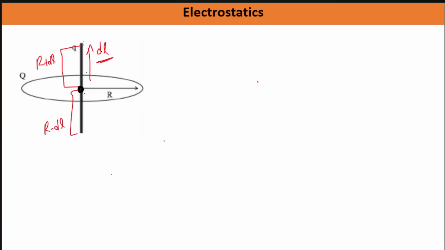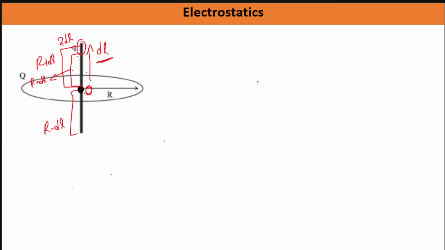Okay, so let's check for this one. Now see, how can we check the force? We can do something wise. So this is r minus dl from the center, and here somewhere we can take r minus dl also, and then there will be a small length left, and that will be 2dl length. How? Because the overall length was r plus dl. Out of it, I'm taking r minus dl length, so the left length will be 2dl. Because 2dl or r minus dl, if you add them, you're getting r plus dl, right? So basically r minus dl up from this O point, r minus dl down from this O point.